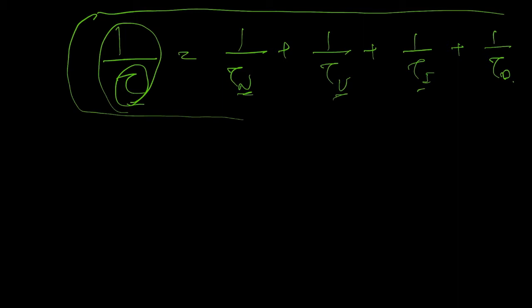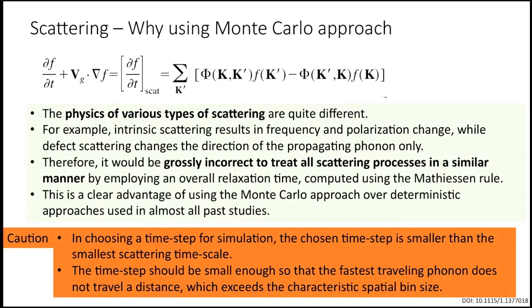So Matthiessen's rule combines all the different physics into one number, but in reality that is not very physical, because different physics are associated with different scattering processes. If we have to take into account those different physics of the particles, then we have to stick with this Monte Carlo approach. It's very easy to implement in this case, as we are seeing already, so this gives us a very distinct advantage. Also, in a deterministic process, if we have too many variables, it's very hard to handle, as one of the participants was mentioning.